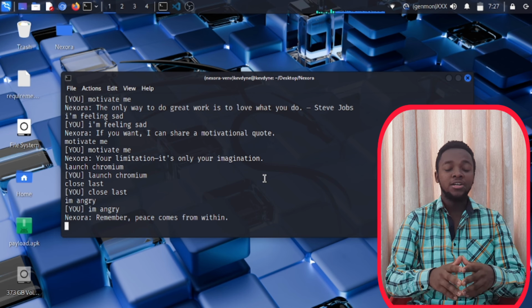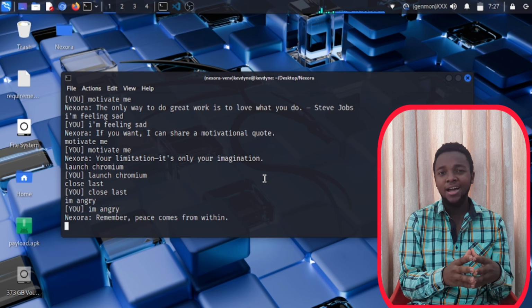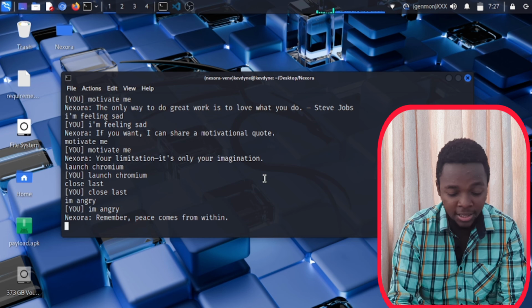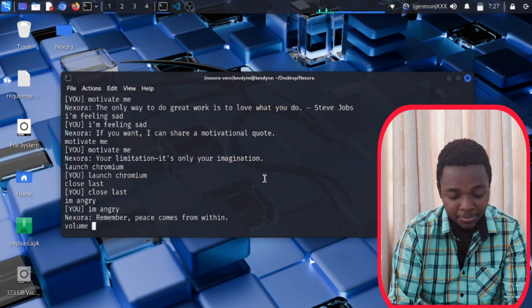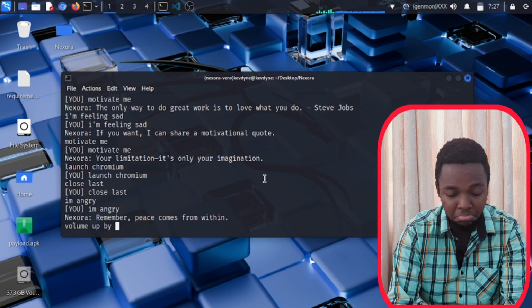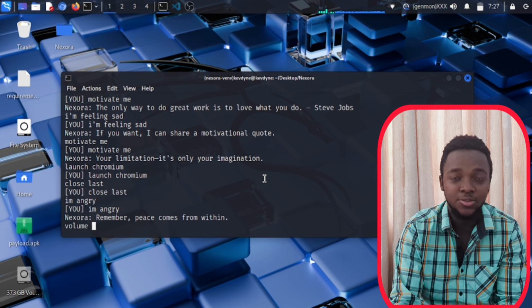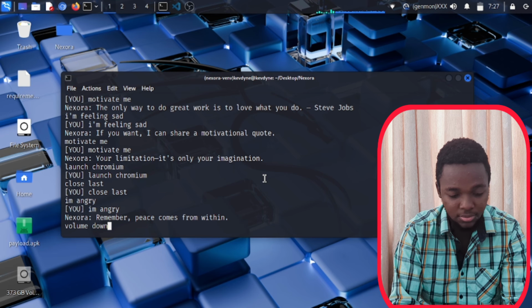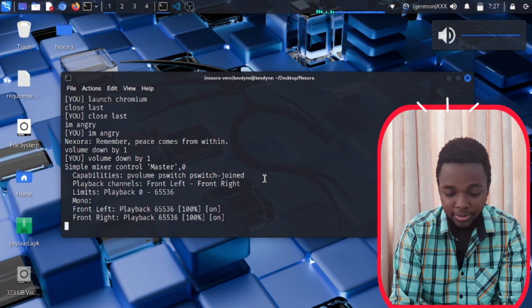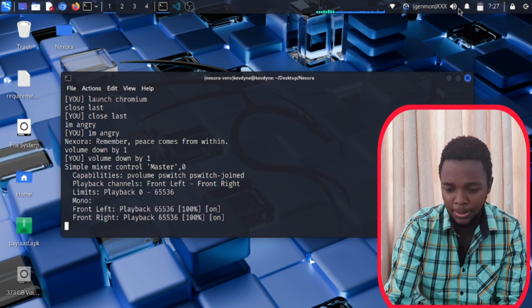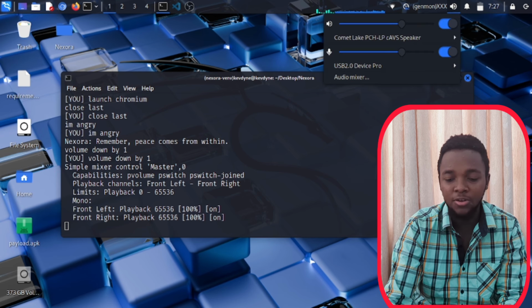Right now, I am more focused on not conversations. I'm more focused on tasks. Okay, what she can do, like let's say volume up. All right, maybe by 2. Actually, volume is at the highest, 100. So volume down by 1. As you can see there, volume down, as I can press it over here. Volume down. Volume adjusted by 1%. All right. Smooth and elegant. My volume was actually 101.